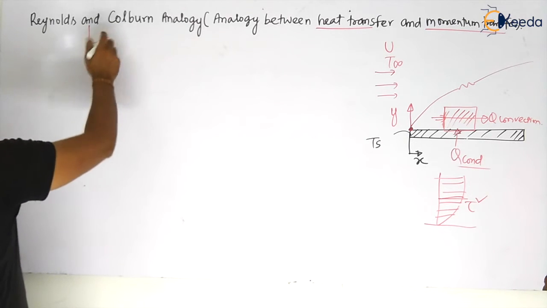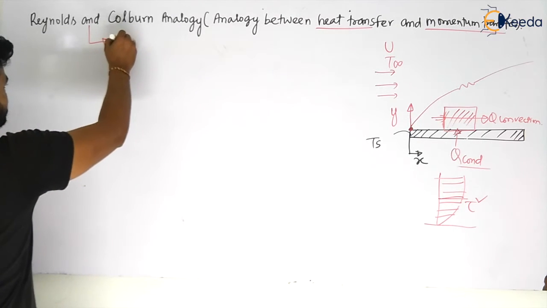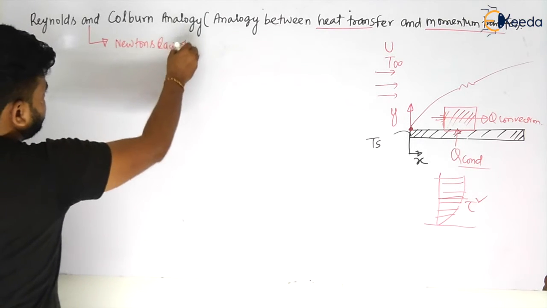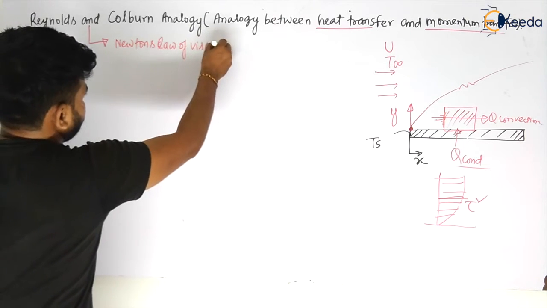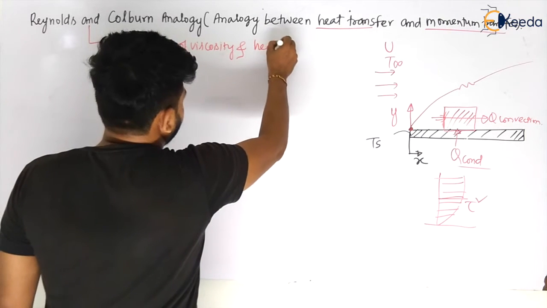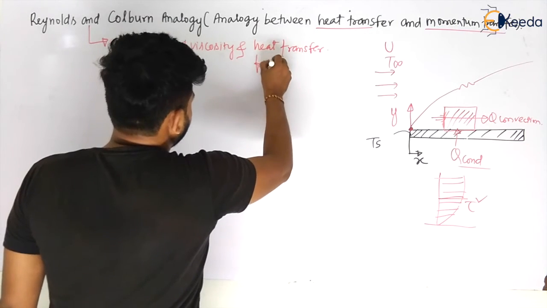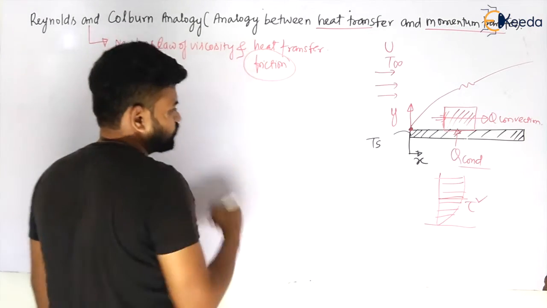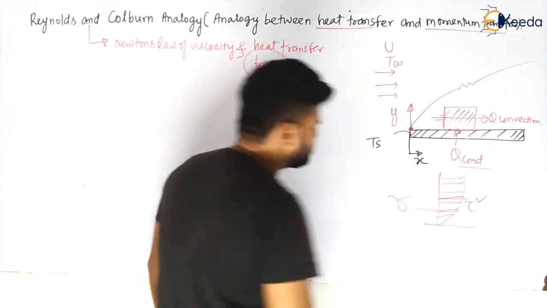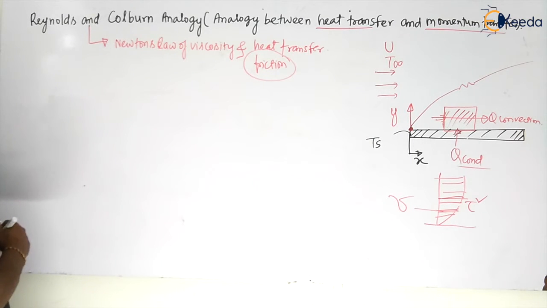This relation I will develop in your shear stresses, or we can say directly Newton's law of viscosity, and heat transfer. Also we will develop later on with friction. So some kind of friction will be there in between the layers, my dear students, due to viscosity mu. Yes or no? So let us see. What will be the shear stress in this case, my dear students?